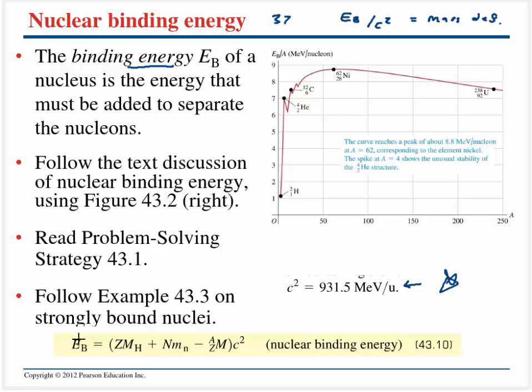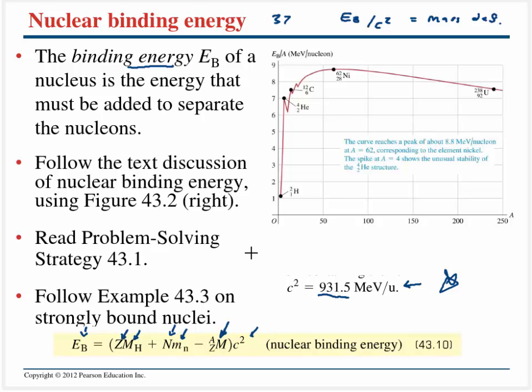So when we take a look at the binding energy, it's going to be the number of protons multiplied by the mass of the proton, plus the number of neutrons multiplied by the mass of the neutron. And as I mentioned, these are slightly different. Then minus the atomic mass of whatever element we're looking for, multiplied by c squared. And again, we very typically would use this c squared.